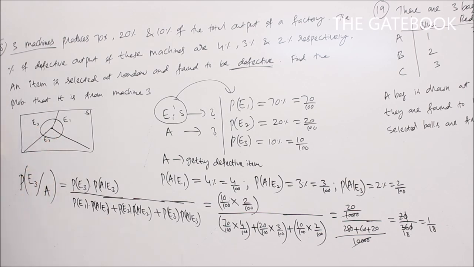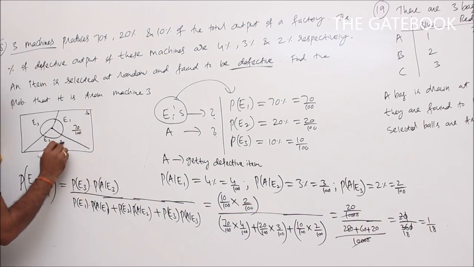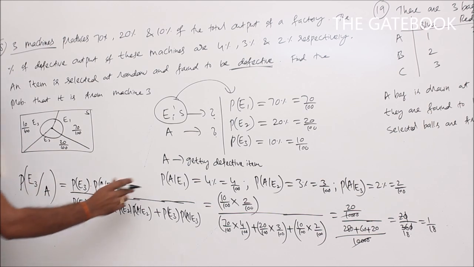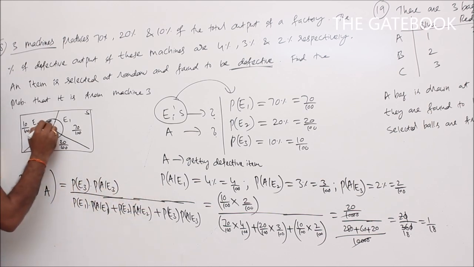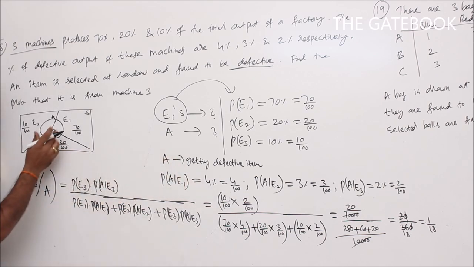Now what is given here? P of E1 is 70 by 100, the corresponding probability. P of E2 probability is 20 by 100. P of E3 probability is 10 by 100. Now what is P of A given E1? This circle is A. P of A given E1 is 4 by 100. This is the common part of A and E1, that is 4 by 100.